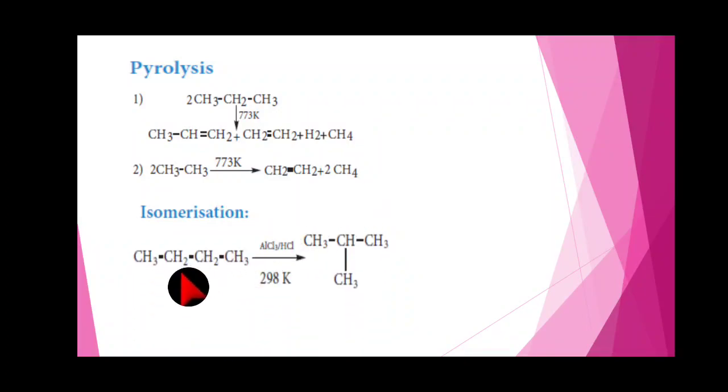Then the last one, isomerization. Isomerization is a chemical process by which a compound is transformed into any of its isomeric forms. Here aluminum chloride and hydrochloric acid at 298 Kelvin are used. So butane is converted to 2-methyl propane. Both the reactant and product are isomers. The reaction name is isomerization.